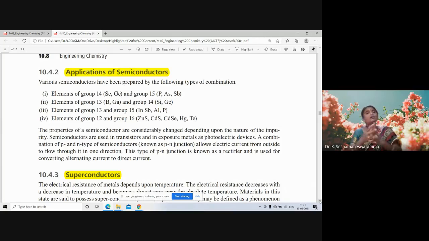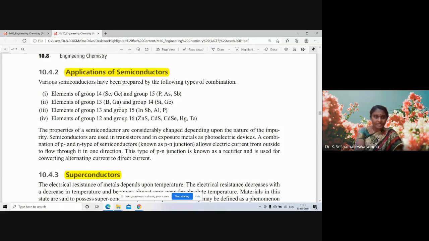So there are a lot of important applications. Here semiconductors also include elements of group 14, silicon and germanium, and group 15, phosphorus, arsenic, antimony. Elements of group 13 and 14, these are the N-type semiconductors.